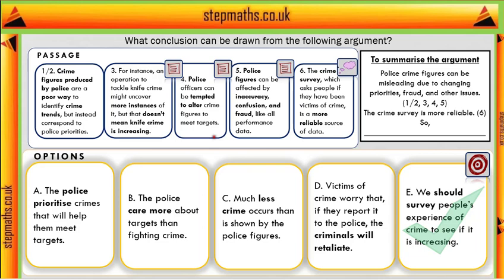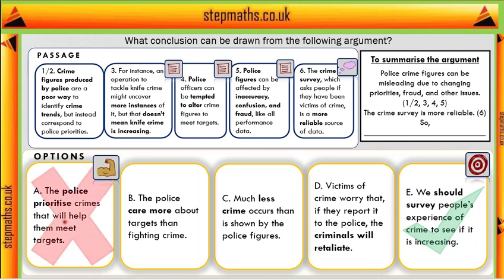Let's just see why we can rule out the other options. So A says the police prioritise crimes that will help them meet their targets. Can we conclude that? Well, the writer does say police officers have targets, and they might be tempted to alter figures to meet them, but they don't say anything about other actions the police might take to help them meet their targets. And even if they did, they then need to show more evidence that police were actually doing that, as opposed to just being tempted.